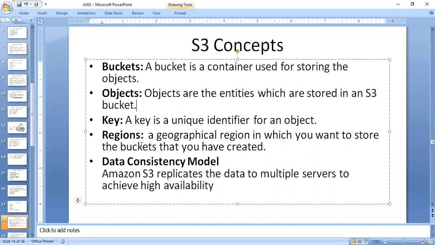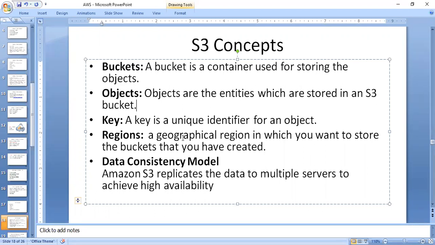And then the regions. You have different regions, as previously discussed. For each and every region you have availability zones, and in that particular availability zone you have data centers. Here the region indicates the geographical region in which you want to store the bucket. That means if you want to store the bucket in a Mumbai region, you may instead store your folder or your bucket in North Virginia, USA.